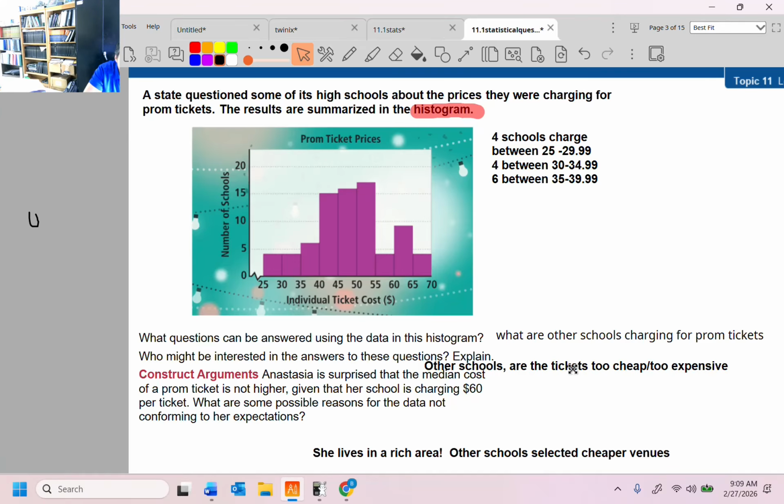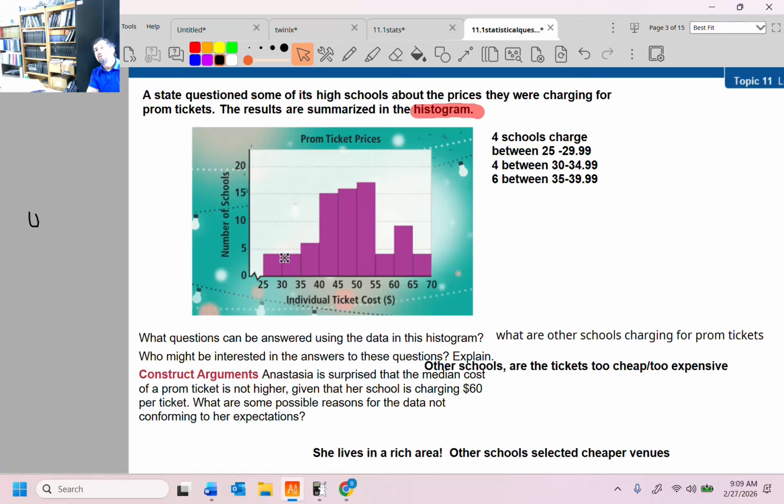Anastasia is surprised the median cost of a prom ticket is not higher. You may not remember what median is. Median is the number in the middle. It's not the average, it's the number in the middle. But the median cost of a prom ticket is not higher, given that her school is charging $60 per ticket. What are some reasons the data is not conforming to her expectations? Well, I can tell you this, that these kids down here where their schools are only charging between 25 and 30 bucks, lots of things could happen.